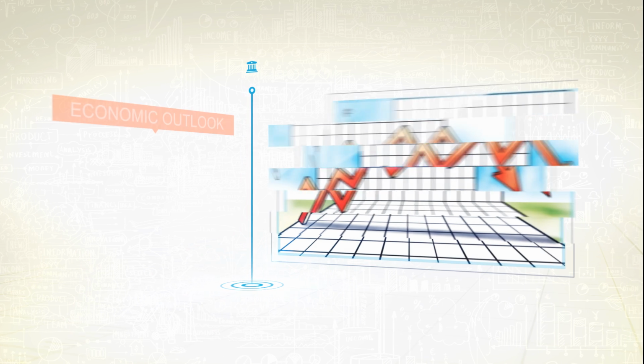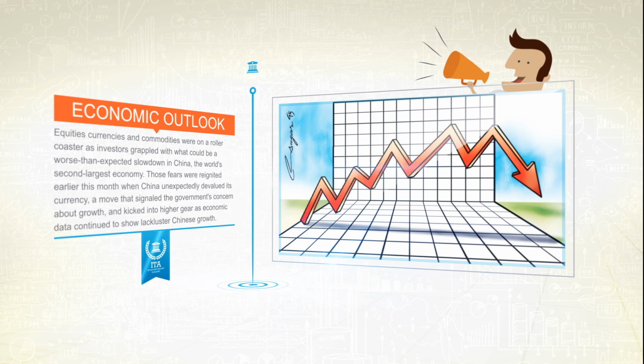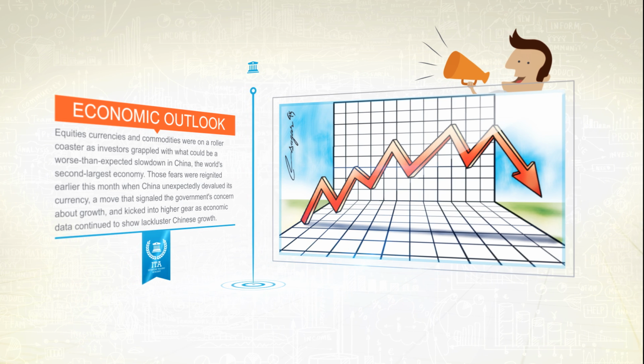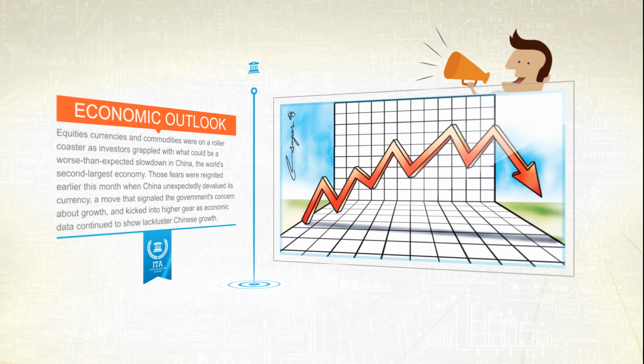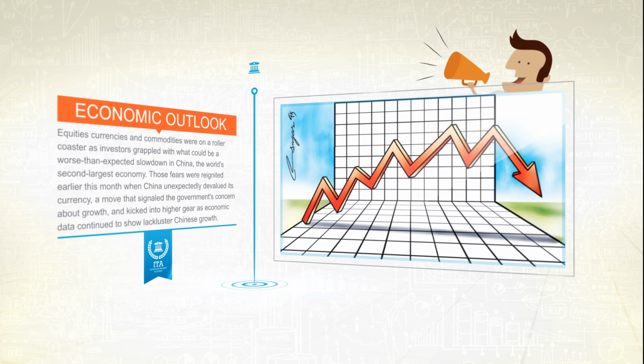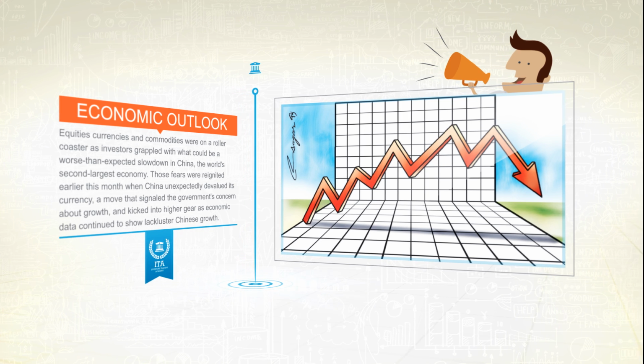Equities, currencies and commodities were on a roller coaster as investors grappled with what could be a worse than expected slowdown in China, the world's second largest economy. Those fears were reignited earlier this month when China unexpectedly devalued its currency, a move that signalled the government's concern about growth, and kicked into higher gear as economic data continued to show lackluster Chinese growth.